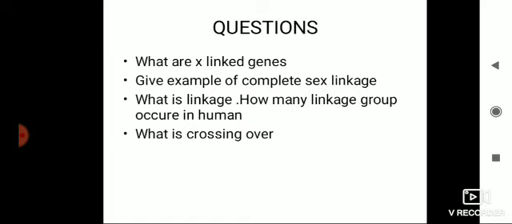Now the questions will be of this type: what are X-linked genes? X-linked genes means sex-linked genes. Then, give an example of complete sex linkage. Already we have discussed it. What is linkage? How many linkage groups occur in humans, and what is crossing over? The linkage group is related to the haploid set of chromosomes.